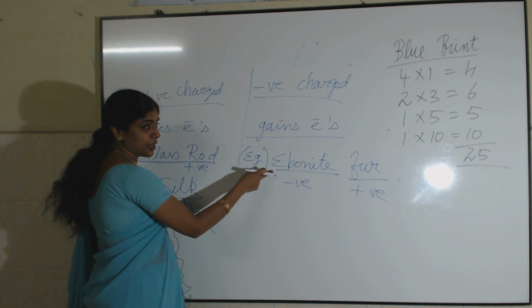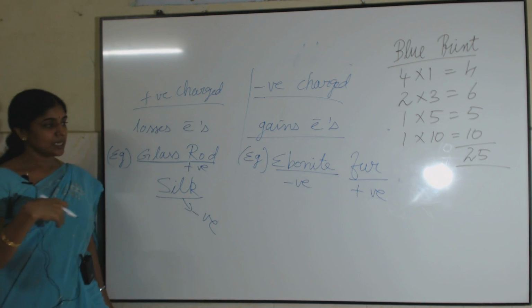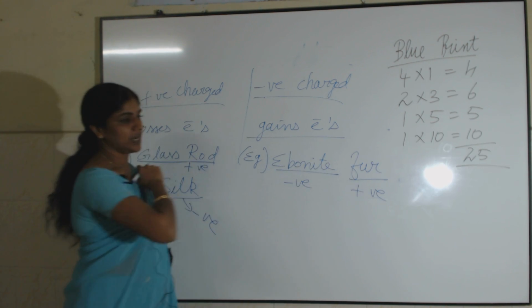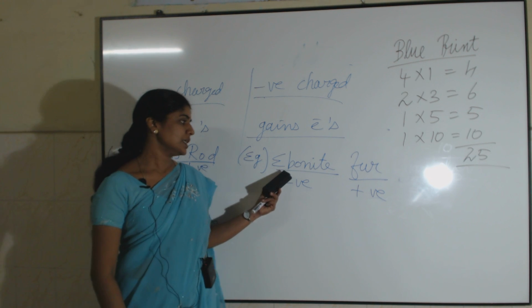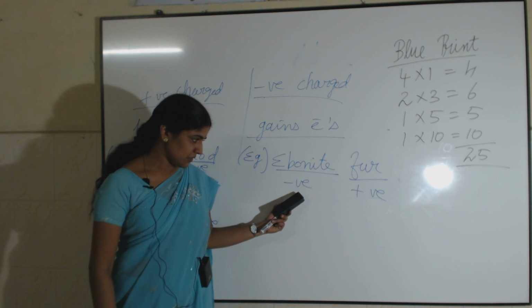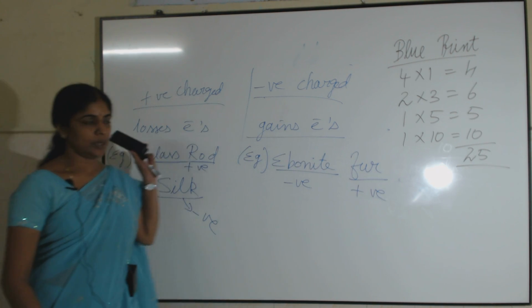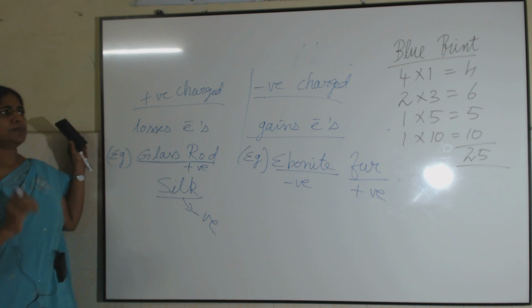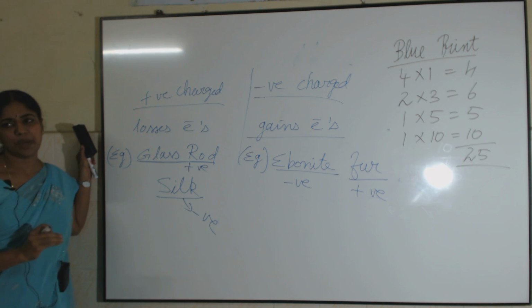So the ebonite rod, when rubbed with fur, gains electrons, and the fur is losing the electrons. Because of that, the ebonite rod becomes negatively charged and the fur becomes positively charged. Whenever an object is charged due to friction, there will be a slight change in its mass.